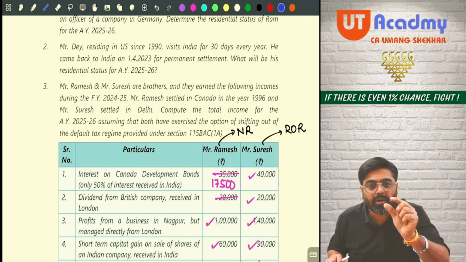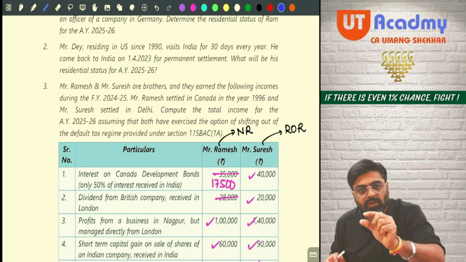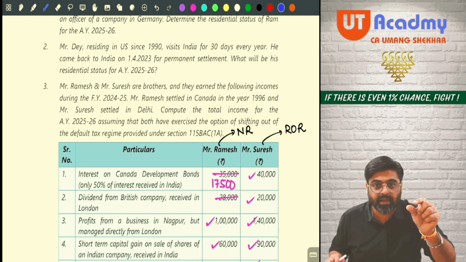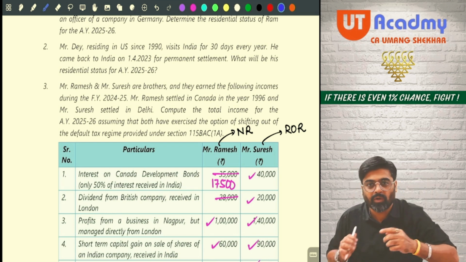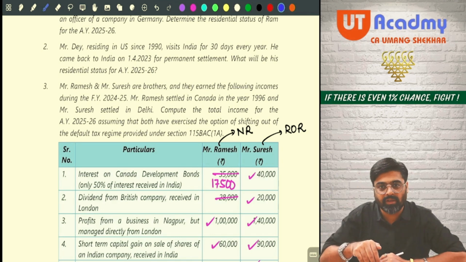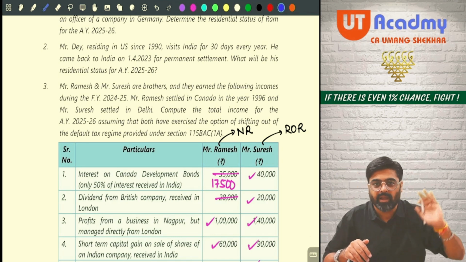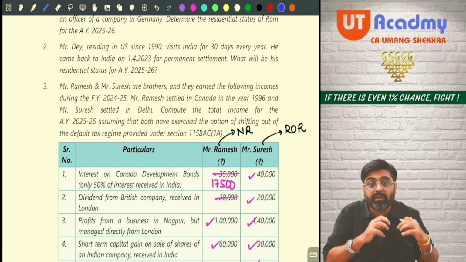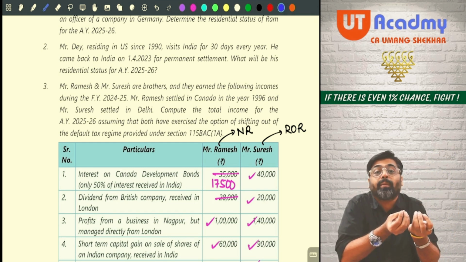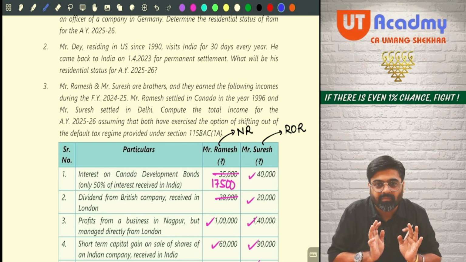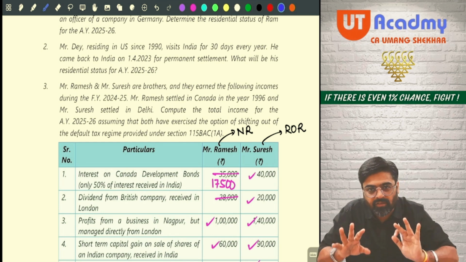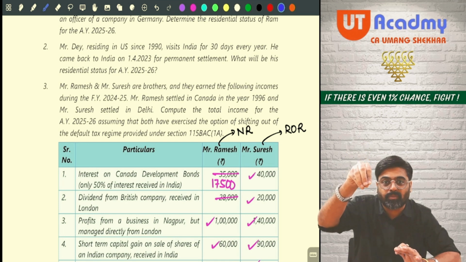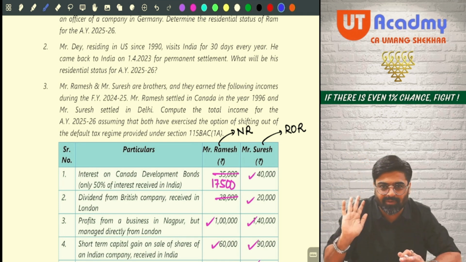They will give the number of days of stay in India of Ramesh also, and of Suresh also. They will tell you that Ramesh was outside, he came to India on this date, he left on this date. Okay, Suresh was already in India, he left India, then again came back to India. They will make you determine their residential status by giving some number of days, so that this residential status part becomes a little bit more difficult for you.